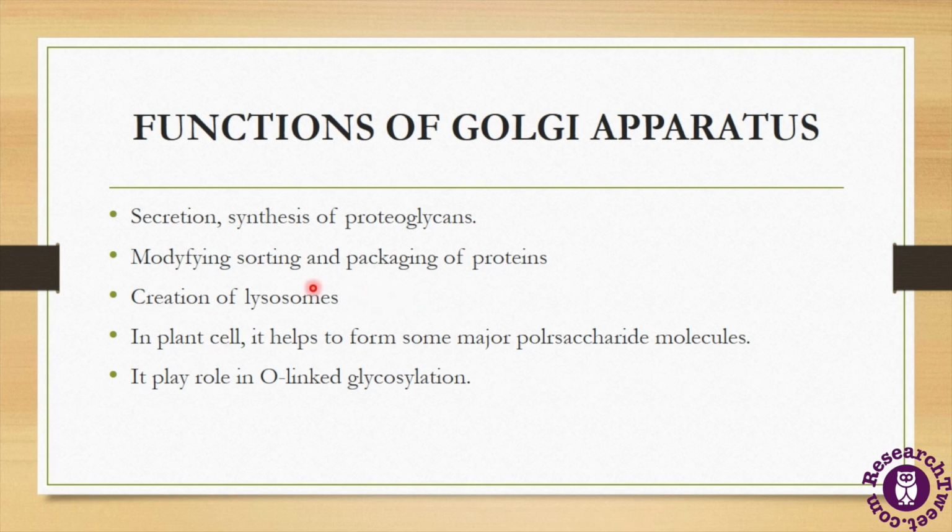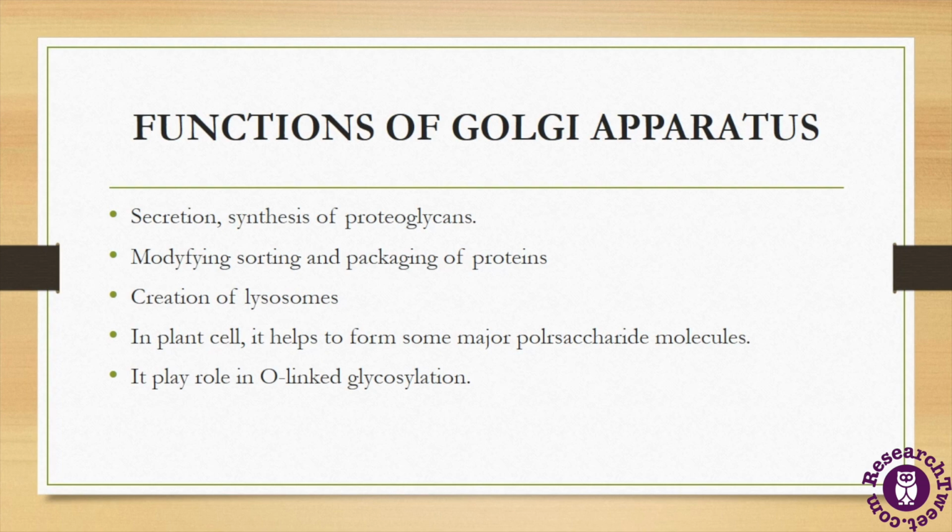Now Golgi apparatus has a main function of creation of lysosomes. So basically lysosome is another cytoplasmic organelle which is also called the suicidal bags of the cell, and these lysosomes have the role of digestion of waste material of the cell. Now these lysosomes contain different types of hydrolytic enzymes, and they are created by the Golgi bodies.